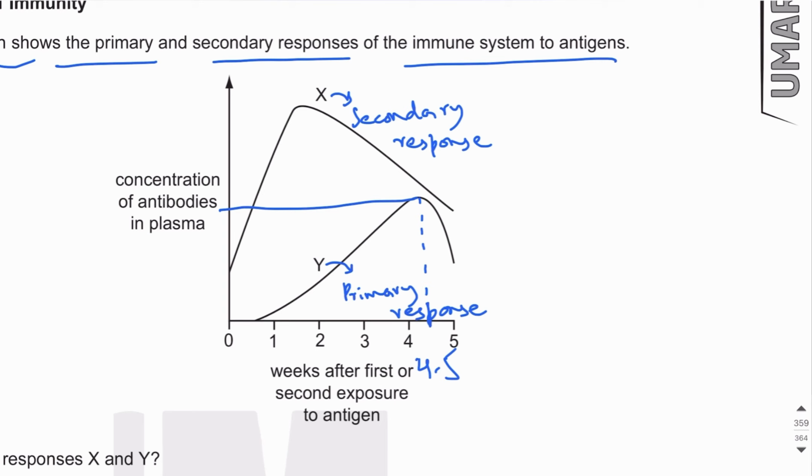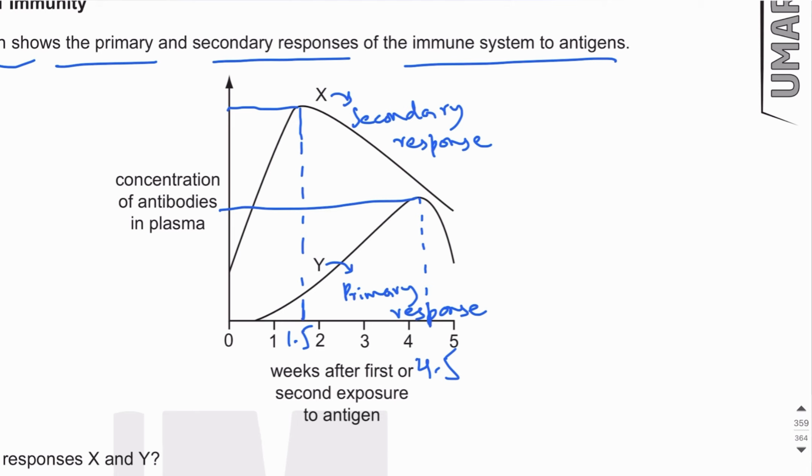Primary response is slow because the pathogen enters the body for the first time and the body does not have memory cells, right? But if the pathogen enters the body the second time, the body has already seen it before. So the body has memory cells and the immune response is much faster. So we can see that in X, antibody concentration reaches peak within 1.5 weeks, right?